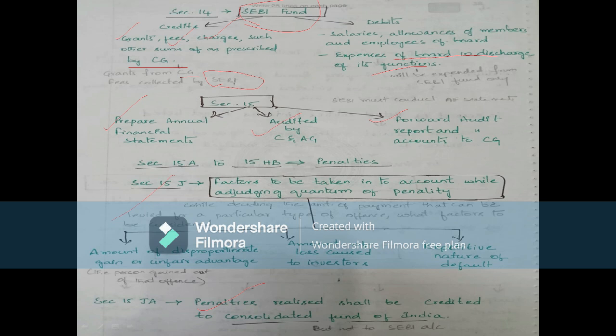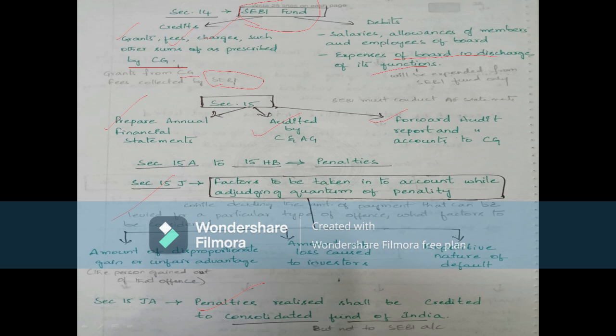Now section 15 means preparing annual financial statements audited by the CA or AG, and forwarding the audit report and audited accounts to the central government. So section 15 deals with SEBI conducting annual financial statements, which should be audited by the CA or AG, and the audit report and accounts are forwarded to the central government. These audited financial statements should be produced to the central government. Now 15A to 15HP regard the penalties, which we have completed in part 2.